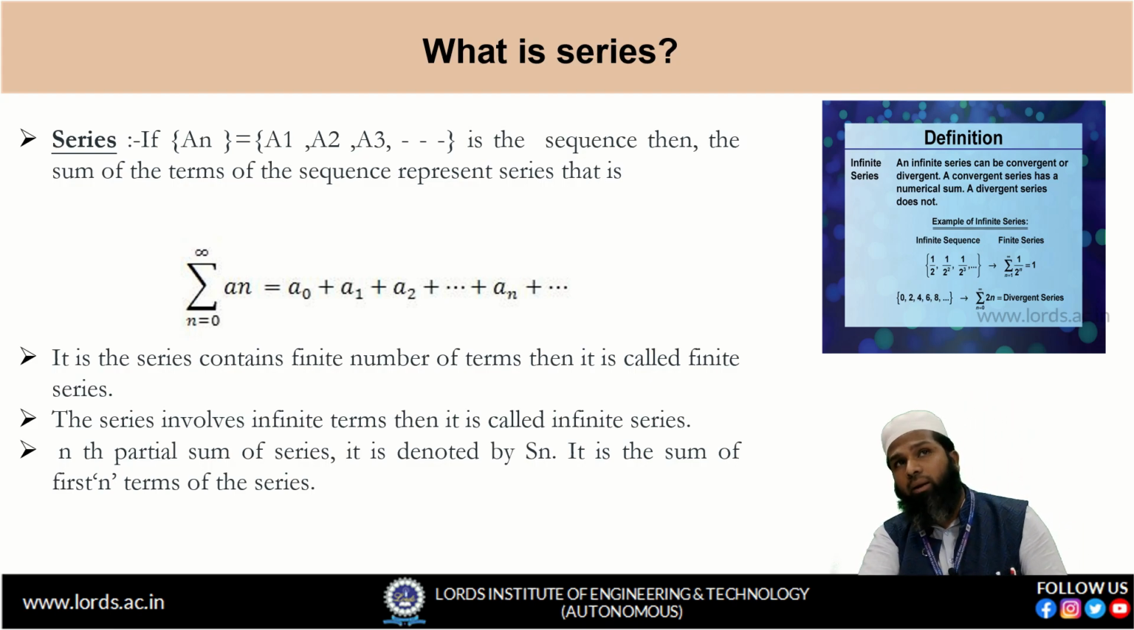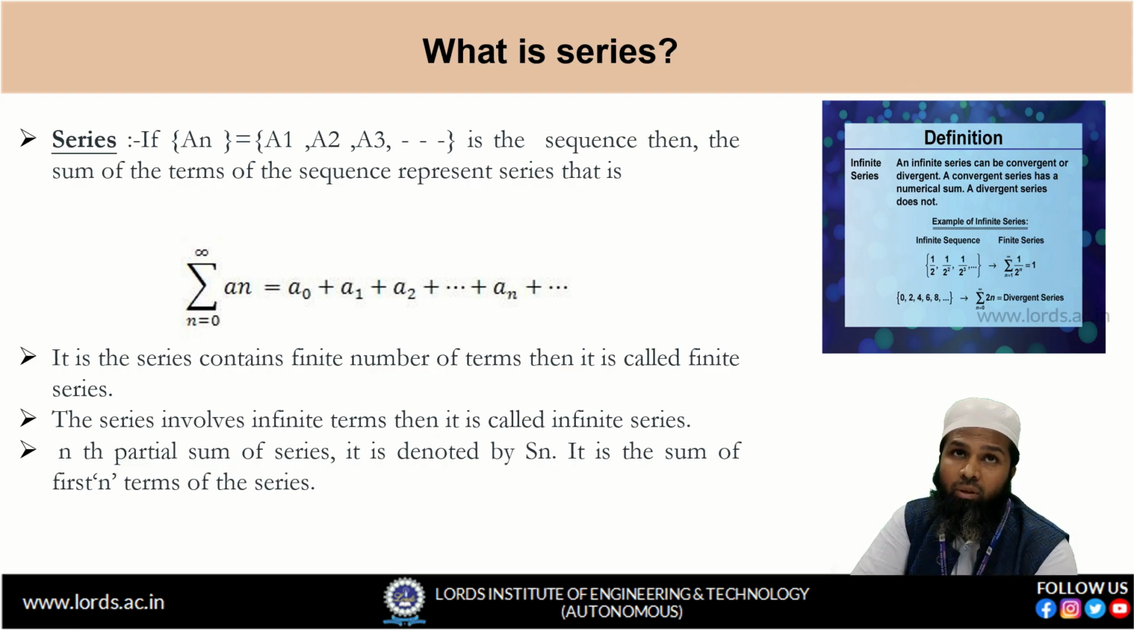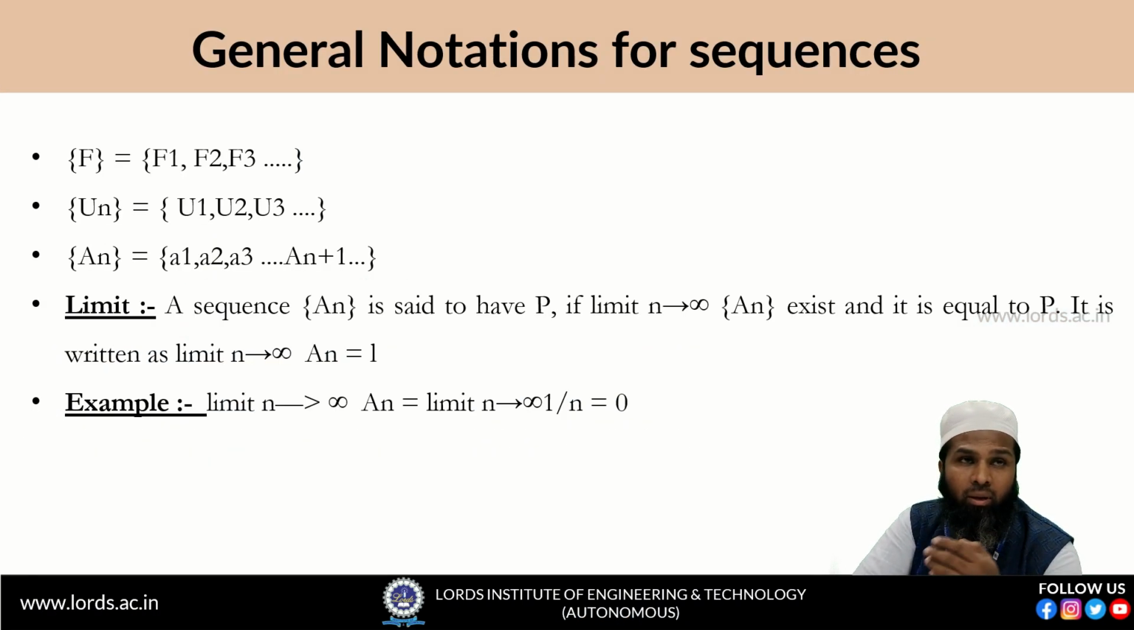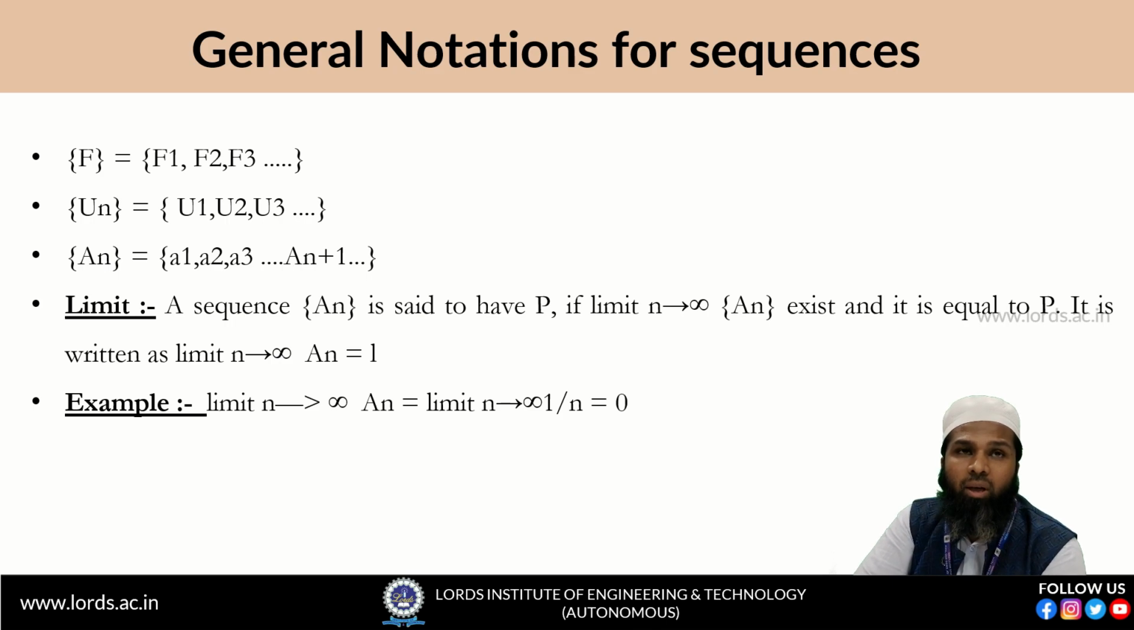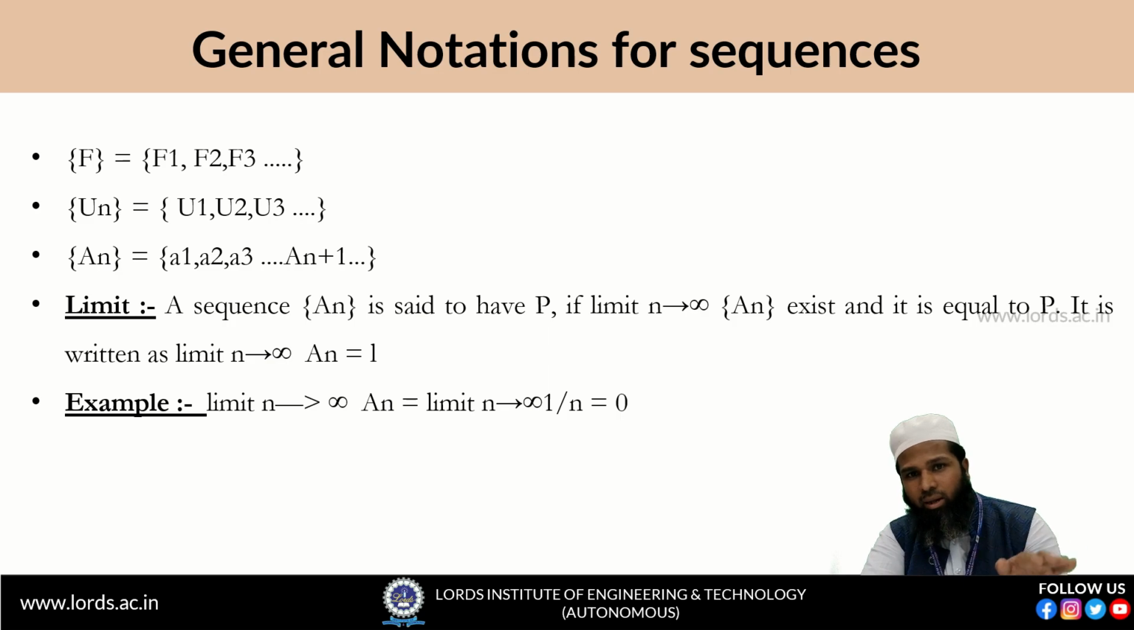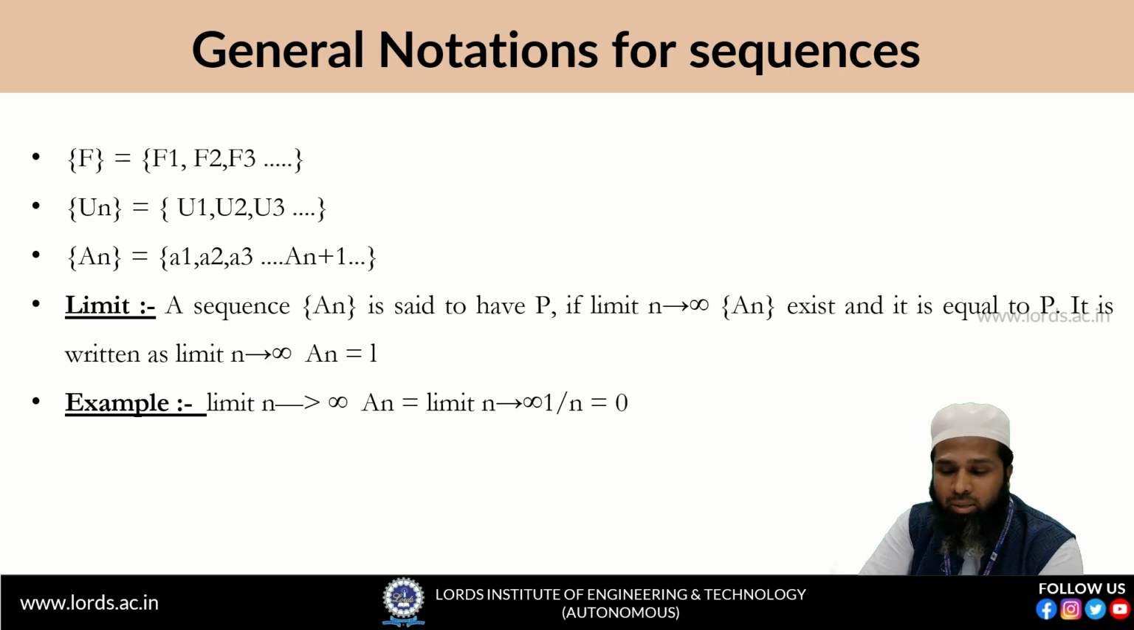Based on that L value, we divide the sequences into 3 types: convergent sequence, divergent sequence, and oscillatory sequence. If the limit value is a finite value, we call the sequence a convergent sequence. If the limit value is infinite, we call that sequence a divergent sequence. If the sequence possesses more than one limit value, then we call that sequence an oscillatory sequence. From the name itself you can understand that it oscillates, that it assumes more than one value.